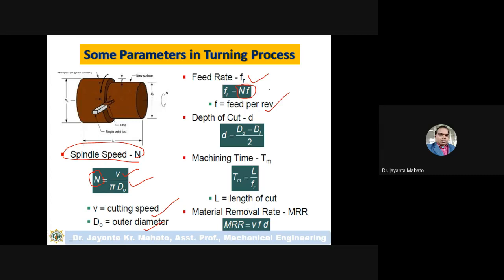Feed per revolution means how much, suppose this is a tool, so the tool has to move like this. So this is called the feed. It means how much you are traveling in millimeter per revolution of this workpiece. So mm per revolution. Okay.